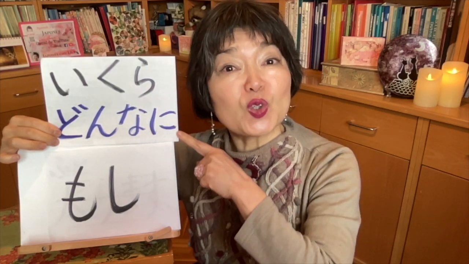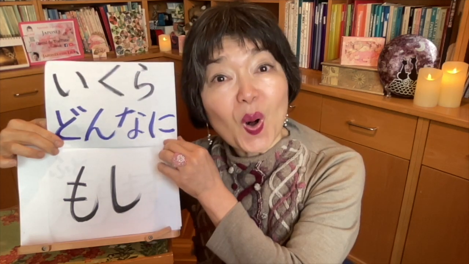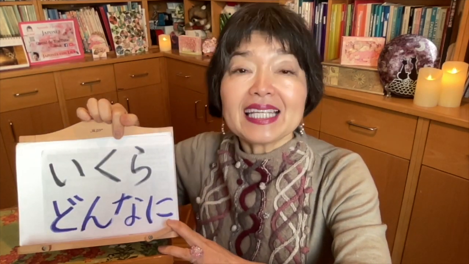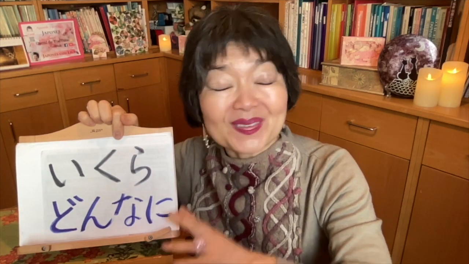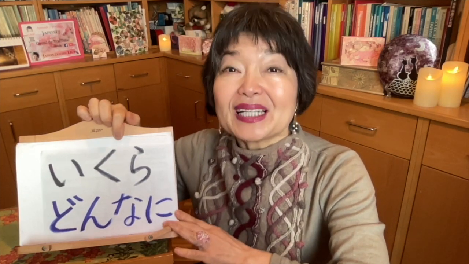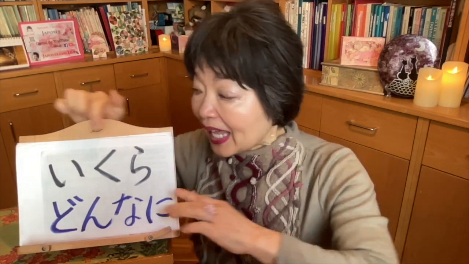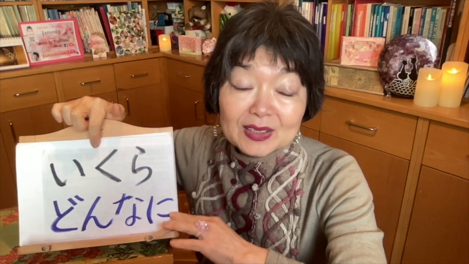いくら、どんなに、もし。All of these other words emphasize the meaning. In previous videos, when we studied たら, we learned もし, if. Actually, these other words, we're gonna learn them in JLPT level 3. So it's difficult. So if you don't understand them, don't worry because this is too early to study it. But anyway, today I'm gonna use them. But if you don't know it, you just omit it.